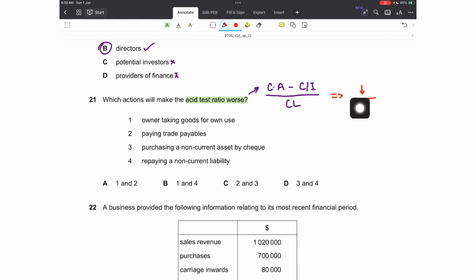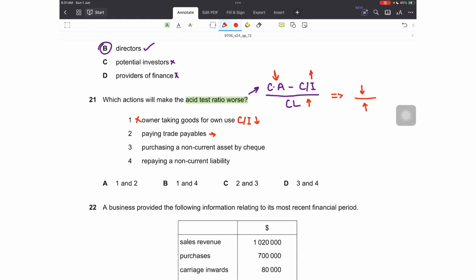When can the numerator reduce? Either my current assets reduce, so the whole figure would reduce, or my closing inventory is increased, right? If I am subtracting a bigger value from current assets, the ultimate result would be a reduction in the numerator, or if my current liabilities increase. So let's have a look at the actions. Owner taking goods for own use. That will reduce the closing inventory, the inventory amount in the business. So are we looking for that? No, that will make it good. Closing inventory should increase to make the ratio worse. So this can't be right.